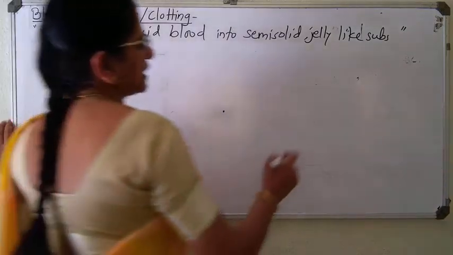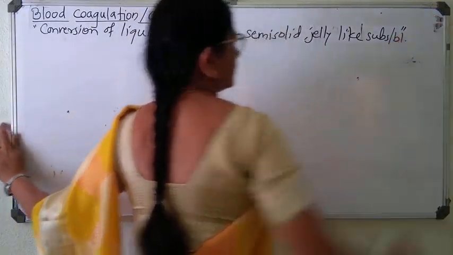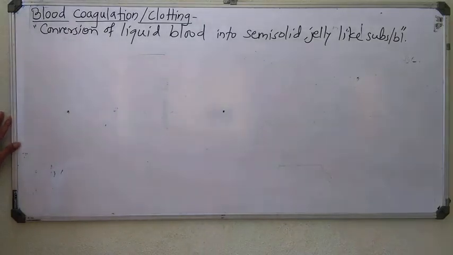Right? So blood is a liquid form, fluid connective tissue containing plasma and three kinds of blood cells. We have just completed all the components of blood, plasma as well as blood cells, and the next unit is blood coagulation. So now you are clear. The conversion of this liquid blood into semi-solid jelly-like substance is known as blood coagulation.